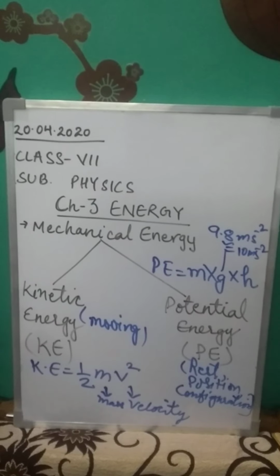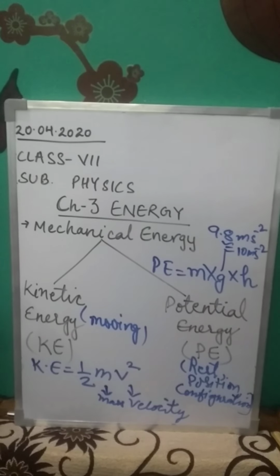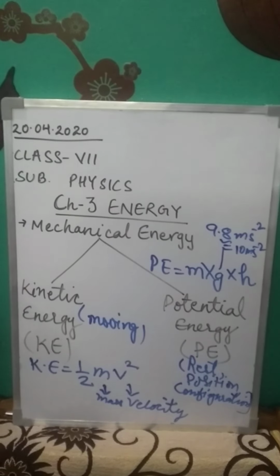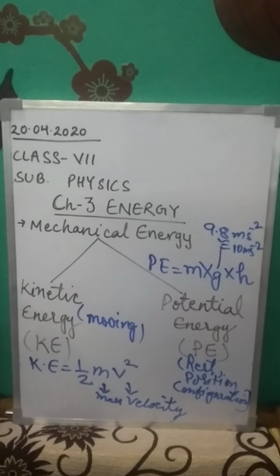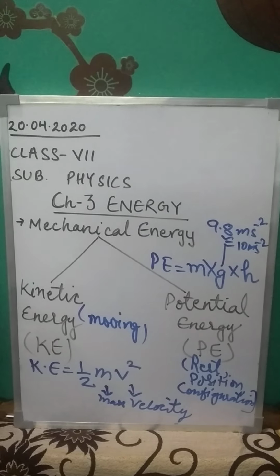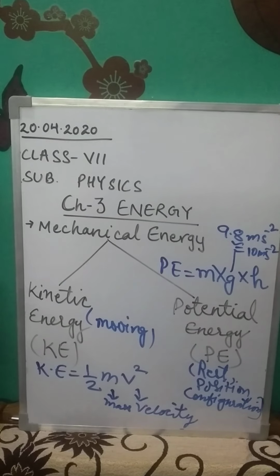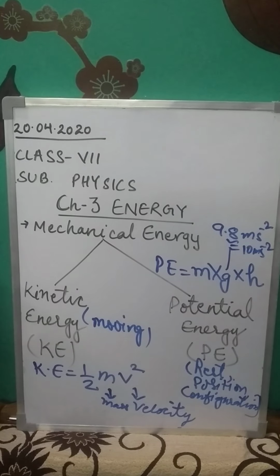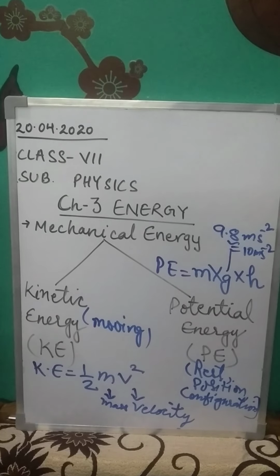Okay class, and all these types have what kind of potential energy? Gravitational potential energy, because it is at a height, so gravity will pull that object towards itself. That's why this type of potential energy is known as gravitational potential energy.